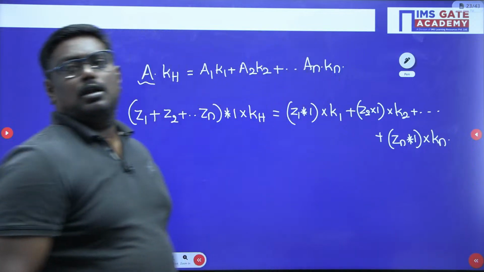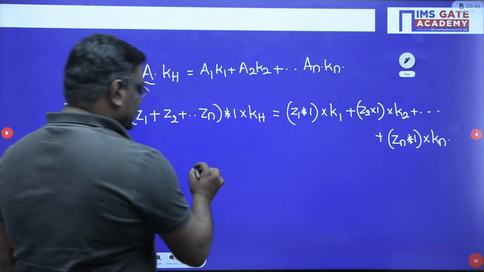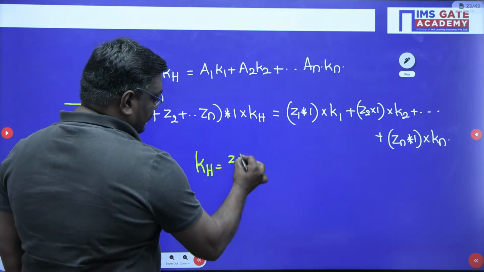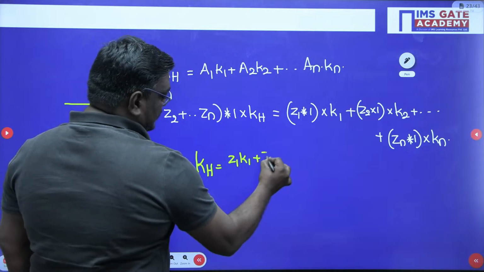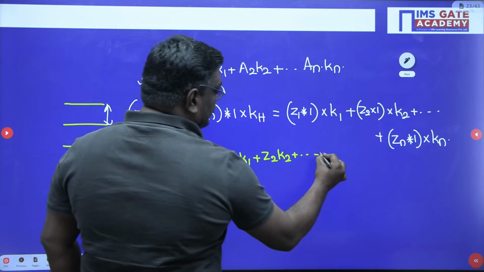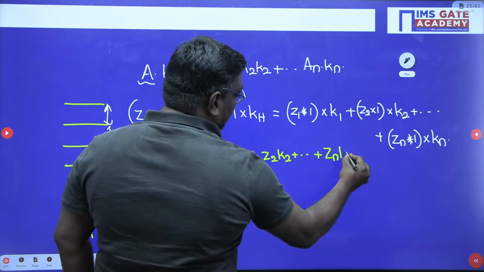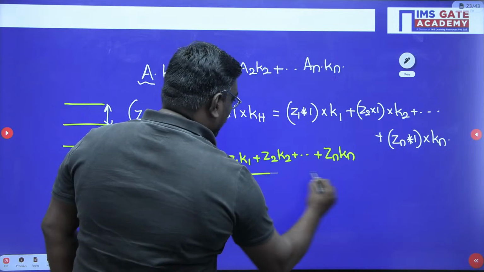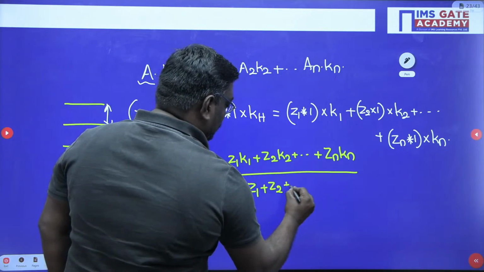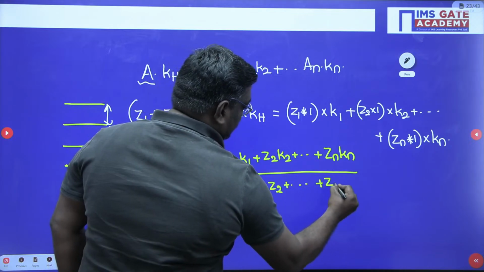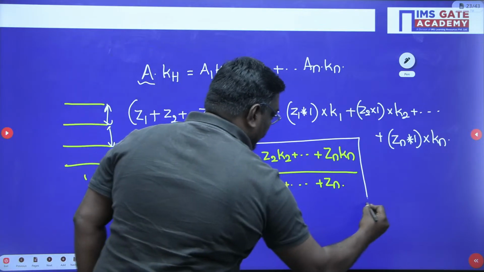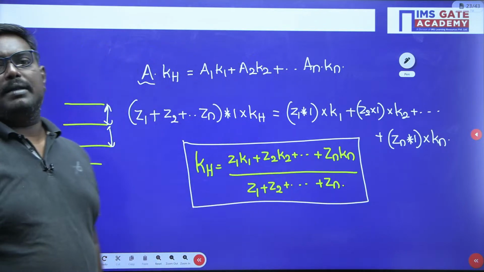Okay. Now here how to find out KH? KH can be written as Z1 K1 plus Z2 K2 so on plus Zn Kn upon Z1 plus Z2 plus so on Zn. This is the formula to find out the horizontal permeability.